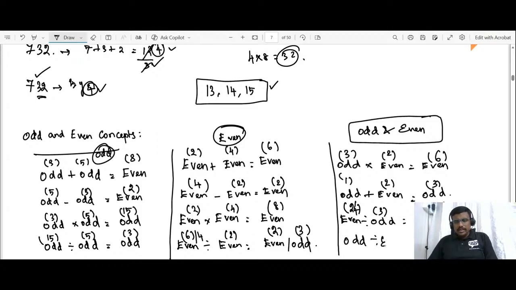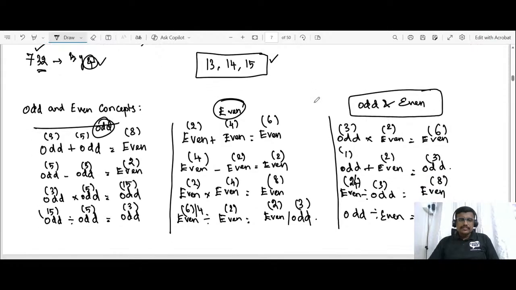Odd divided by even, which is not divisible. Please make a note of it.